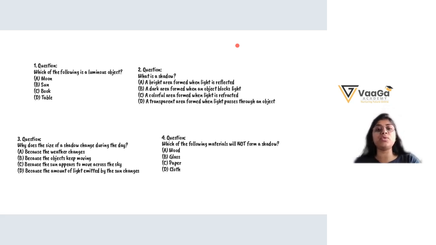Why does the size of a shadow change during the day? During the day, what is there? Sun. Because of the sun, we can see the shadow. So how does the size of a shadow change? It is related to the sun only. I think it is D.